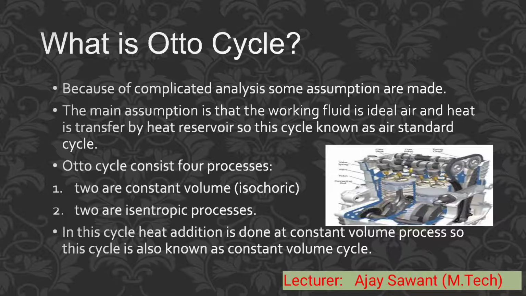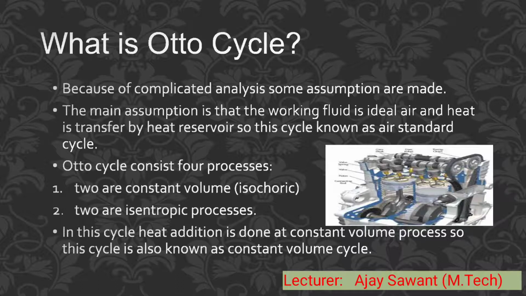What is the Otto cycle? Because of complicated analysis, some assumptions on Otto cycles are made. The main assumption is that the working fluid is ideal air and heat is transferred by a heat reservoir. So this cycle is known as the air standard cycle.